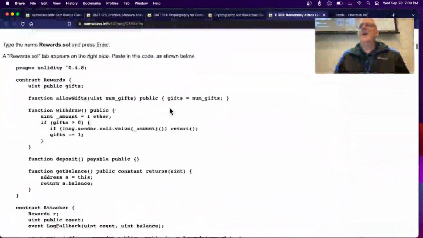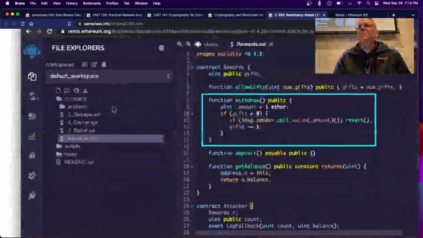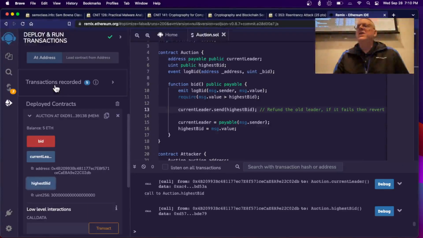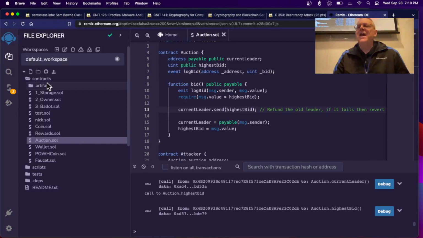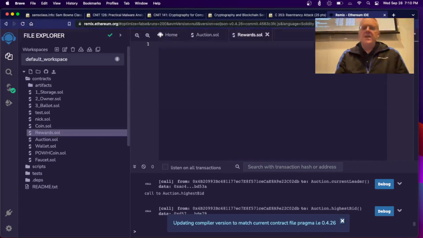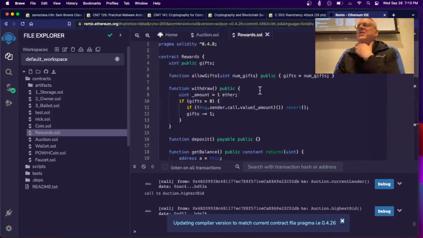So this is a simplified version of that attack. And it's called rewards.sol. And we can see how that attack works. And it, again, is just amazing. It's a consequence of this bizarre Solidity language. So here's rewards.sol. I'm going to clean off the old stuff and put in the new stuff. Okay. And so here's how it goes.